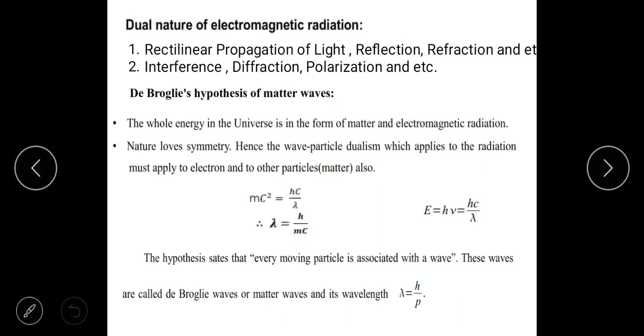Hello students. In the last video lecture we had learnt about de Broglie's matter wave hypothesis, in which his basic argument was that if electromagnetic radiation can exhibit dual properties, then by the law of symmetry which nature loves, even the material particle or matter should also have a dual nature. That was his basic premise on which he built his theory,